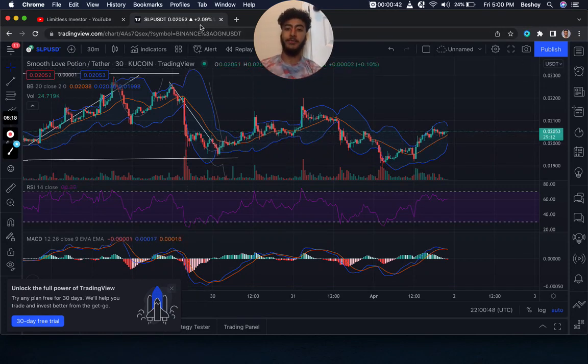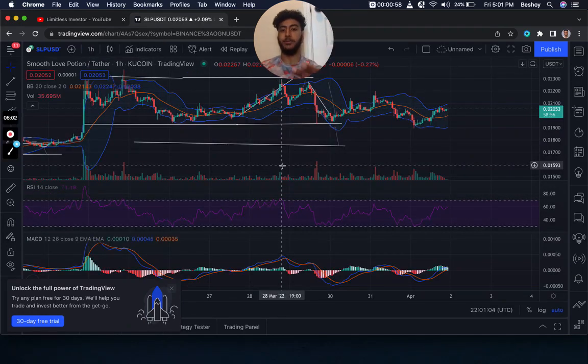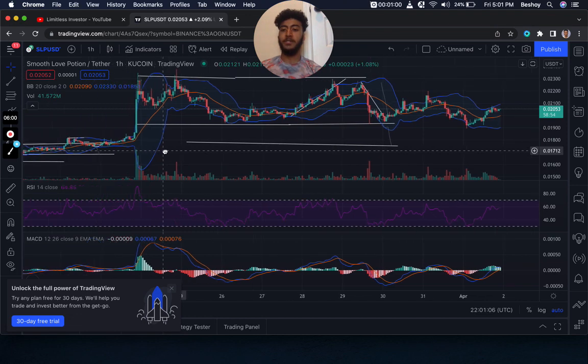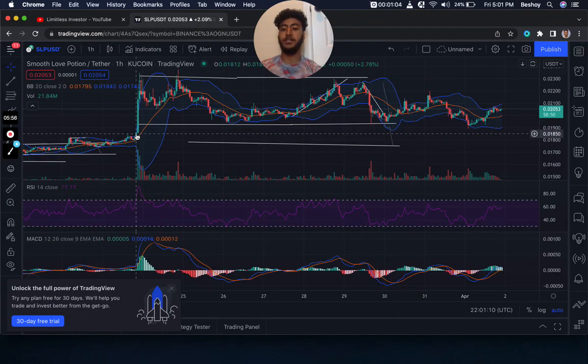So we can see that we're up 2% for the day, which is amazing because as you know, Bitcoin has been down, and most of the time the altcoins and projects follow Bitcoin, but in this case, thankfully, this is not the case, okay? But if we take a look at the 1 hour, and then I'll go down to lower time frames, we can see that I made a video before that since there are gaps here, we saw that there were big gaps here and they needed to be filled, okay?